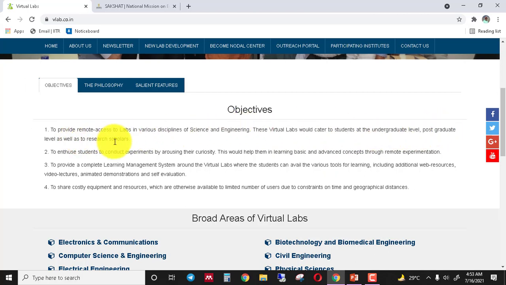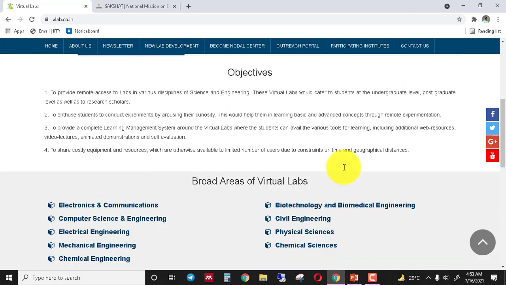Now the main beneficiaries of this virtual lab are students at undergraduate level, postgraduate level, and research scholars as well. A few faculty members also use this virtual lab to perform experiments in their online and offline classes, and this virtual lab helps them learn the basic and advanced concepts of a particular subject through remote experimentation, right?